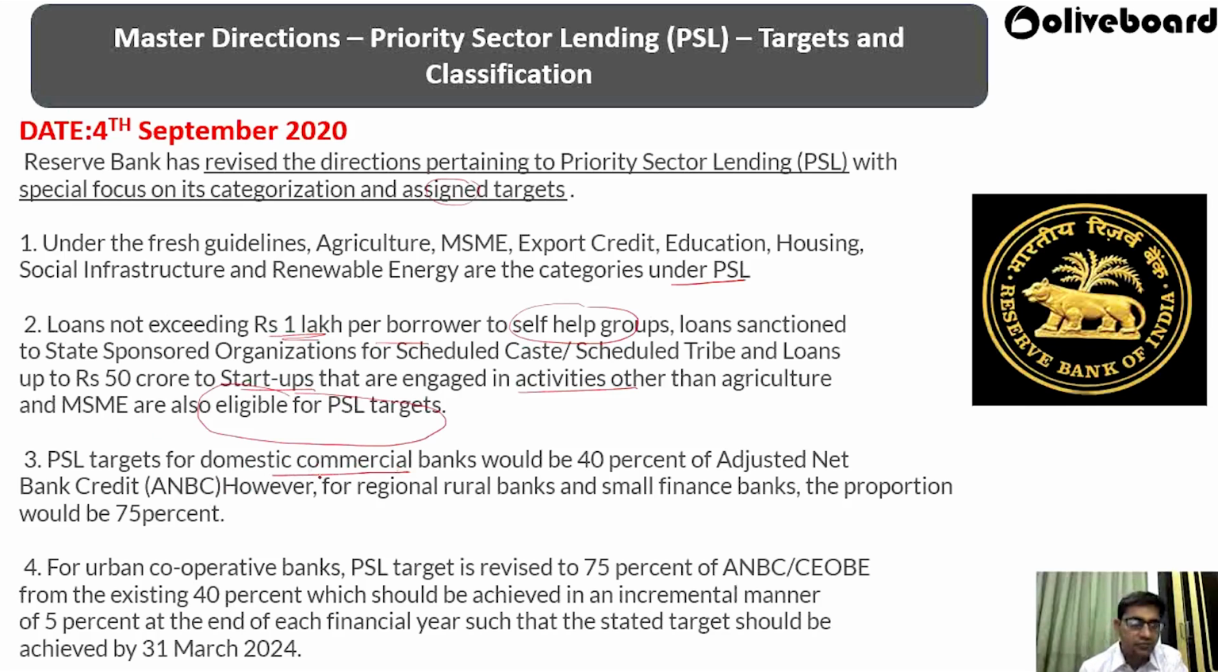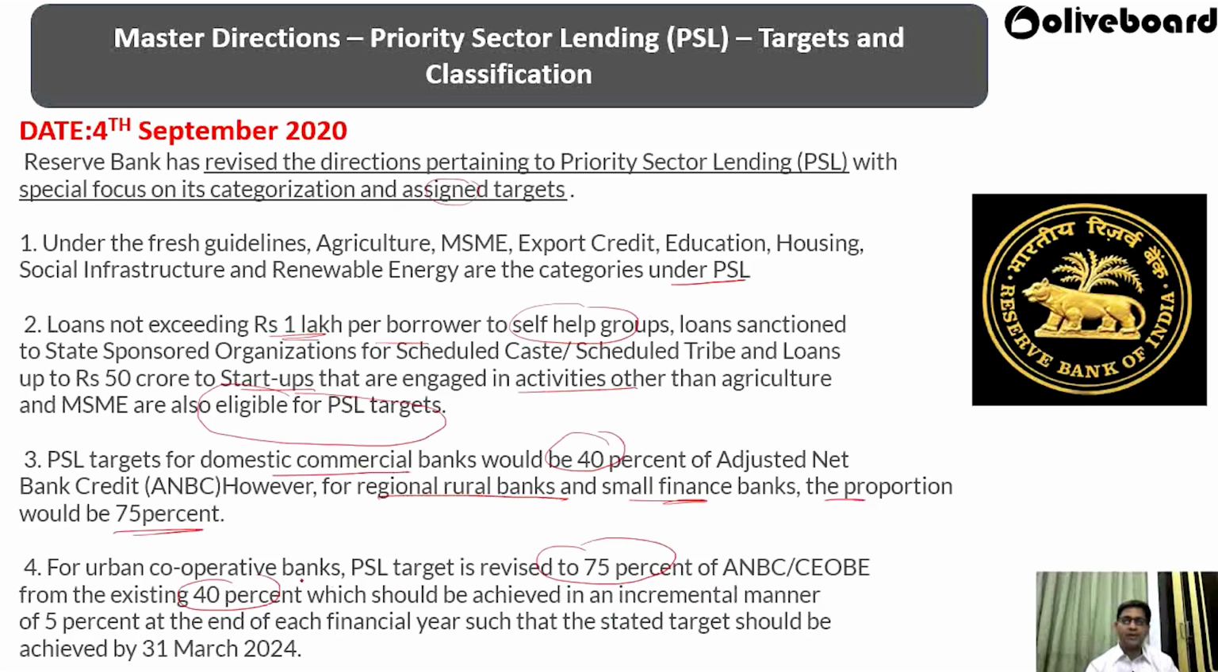So the target for PSL for domestic commercial banks would be 40% of their adjusted net bank credit. However, for regional rural banks, that is RRBs, and small finance banks, the proportion should be 75%. For urban cooperative banks, the PSL target has been revised to 75% of the adjusted net bank credit from the existing 40%, which should be achieved in an incremental manner.